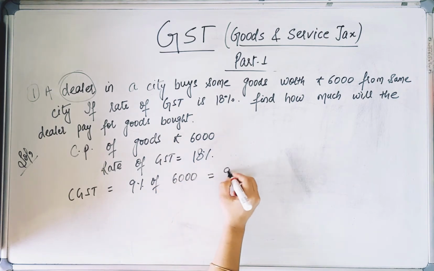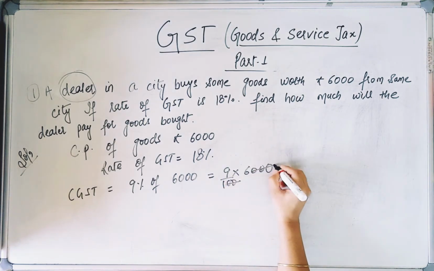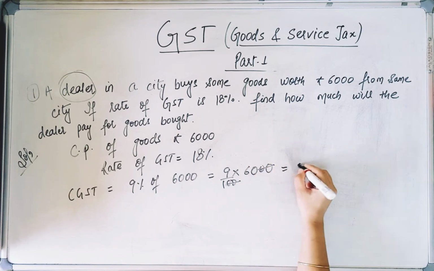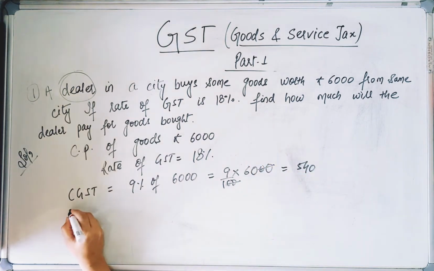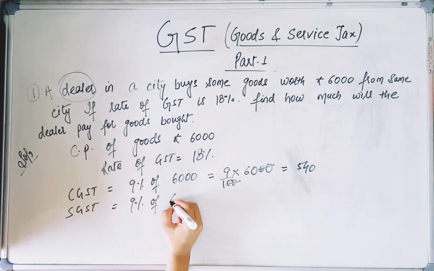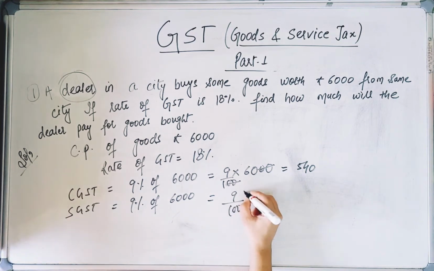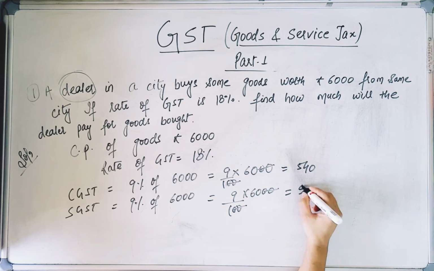So if we solve it, 9 by 100 into 6,000, thus we'll get 540. Similarly SGST, 9% of 6,000. So this will be 9 by 100 into 6,000. This 0 and 0 will be cancelled.